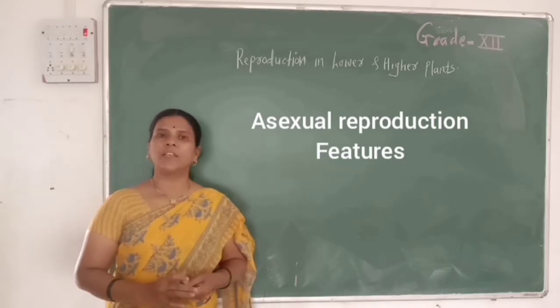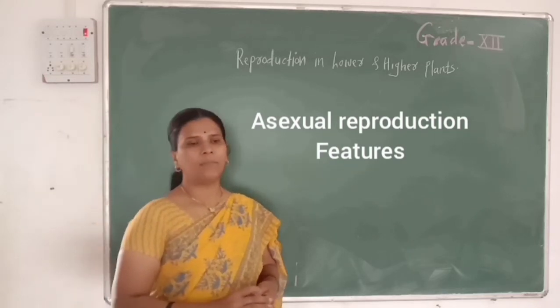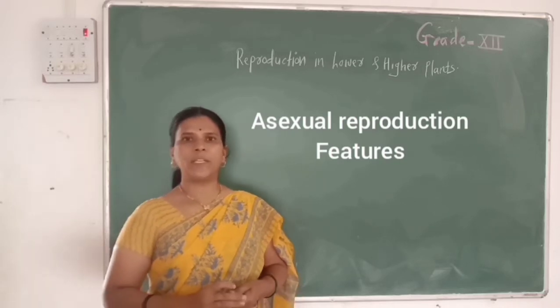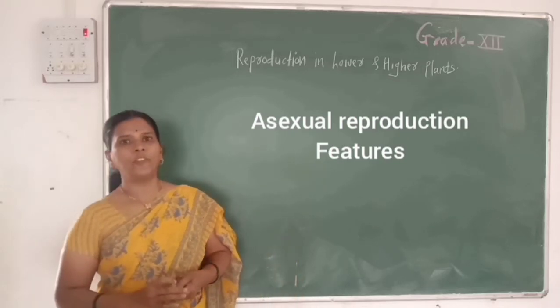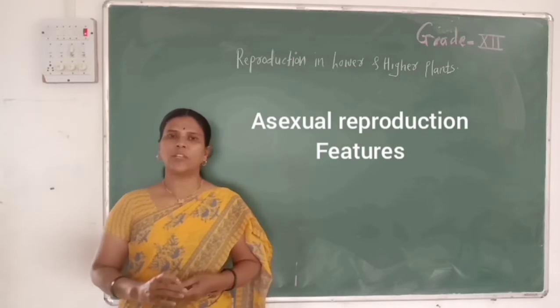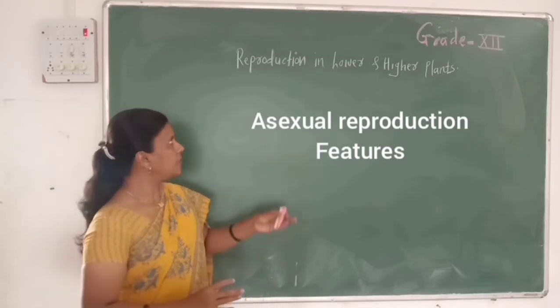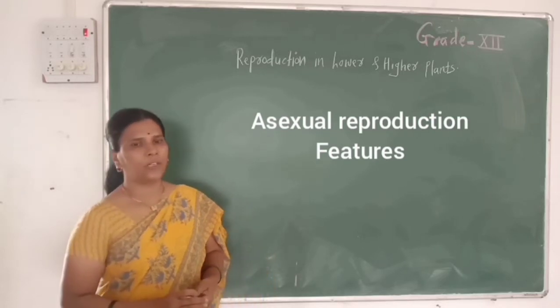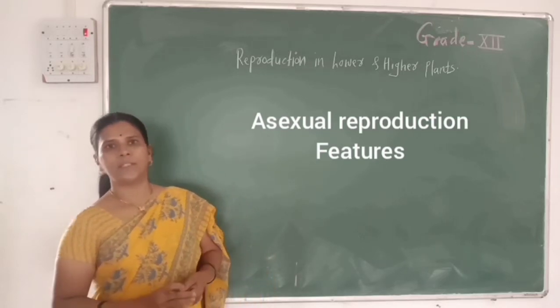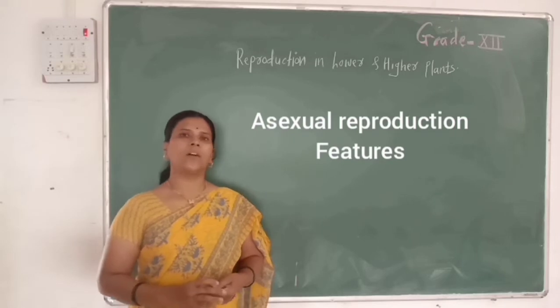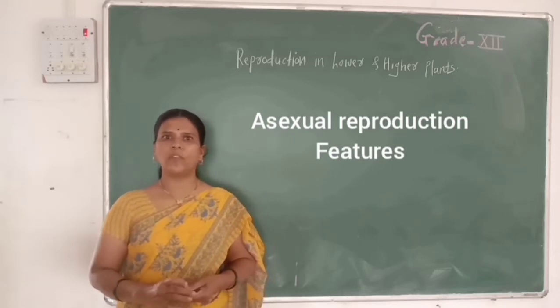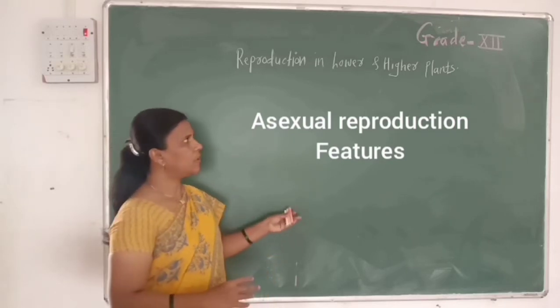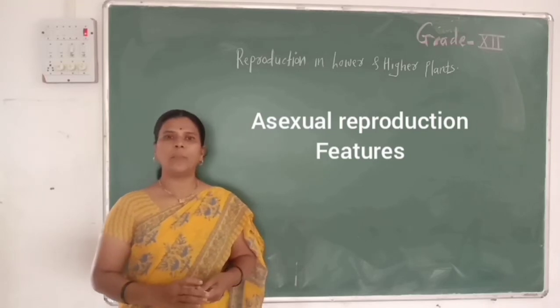Asexual reproduction is defined as the type of reproduction in which offspring are formed without the formation and union of gametes. Then it is called asexual reproduction. Asexual reproduction is also called apomixis, as there is no mixing or fusion of gametes. So asexual reproduction is also called apomixis.